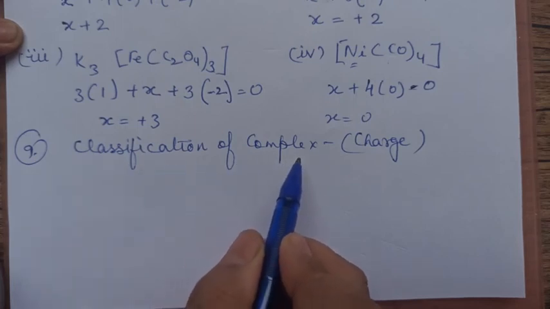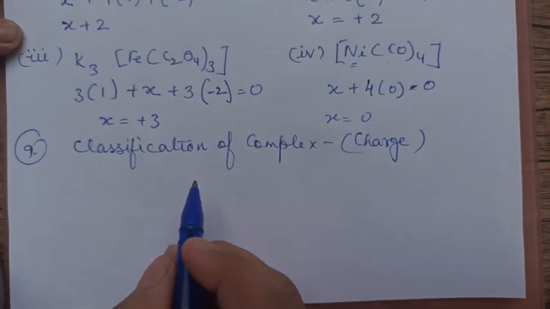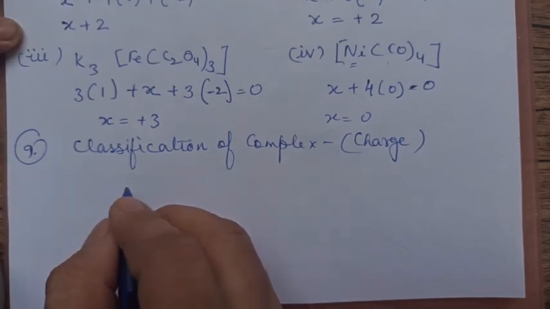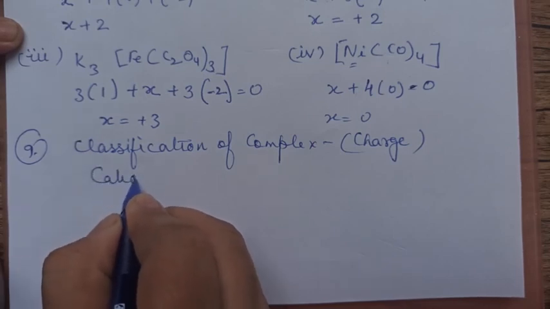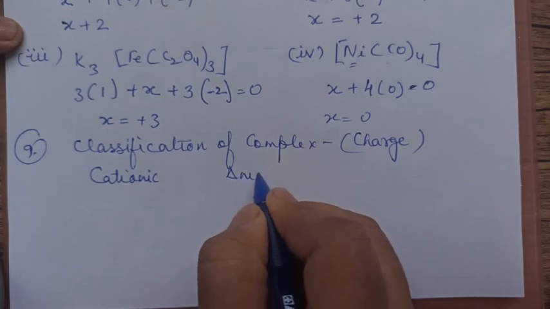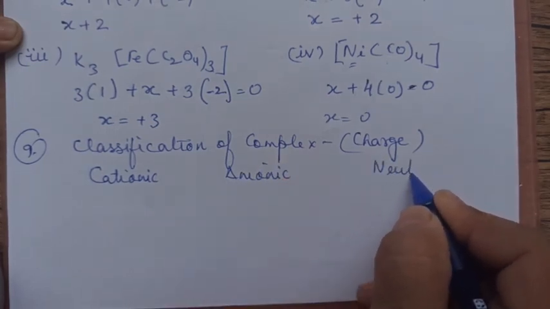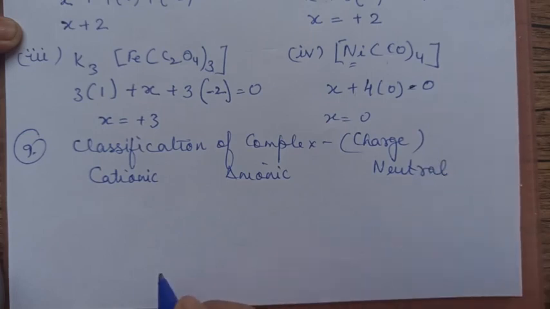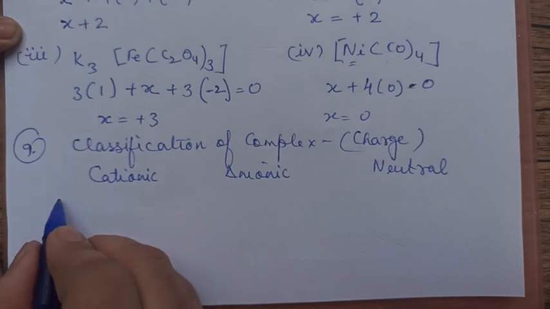Classification of the complex on the basis of the charge. On the basis of the charge, the complexes can be classified as cationic complex, anionic complex, or neutral complex. Now what do we mean by this?